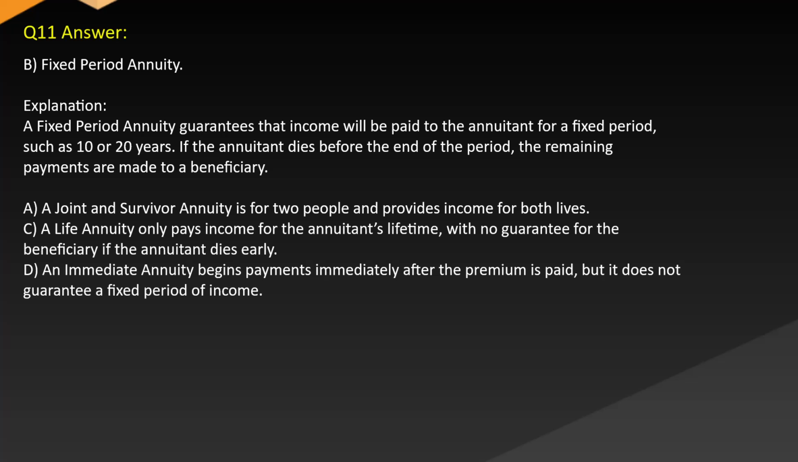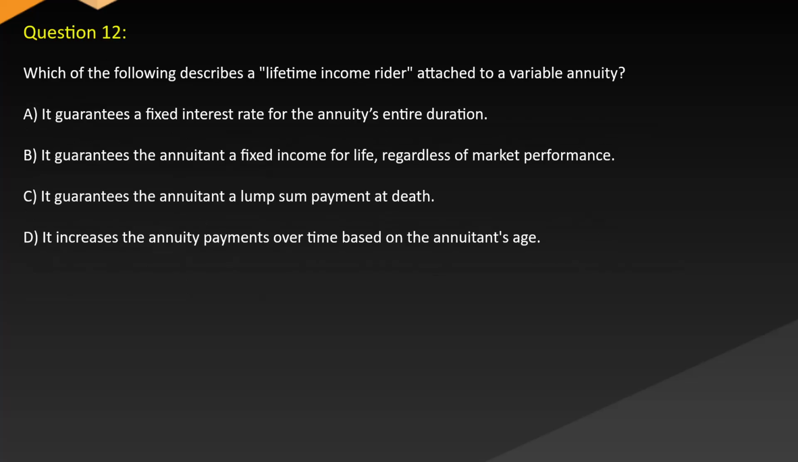C. A life annuity only pays income for the annuitant's lifetime with no guarantee for the beneficiary if the annuitant dies early. D. An immediate annuity begins payments immediately after the premium is paid, but it does not guarantee a fixed period of income. Question 12.